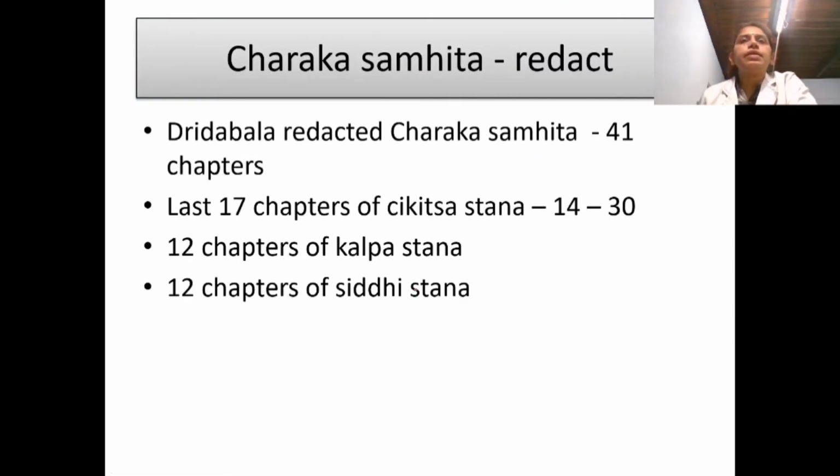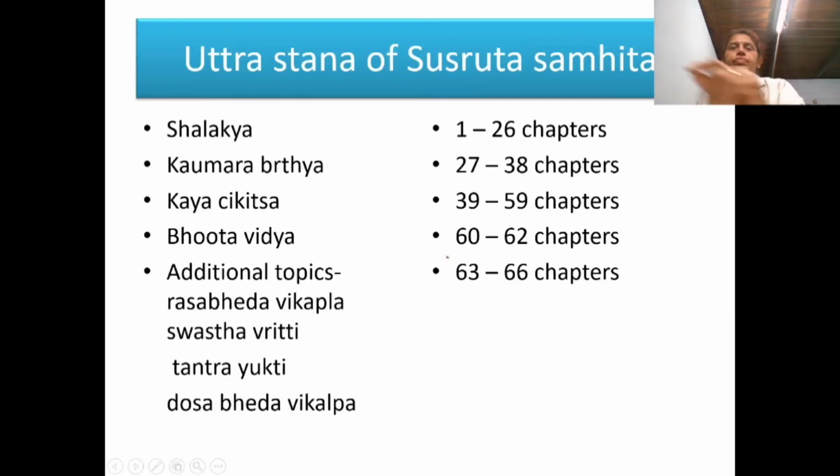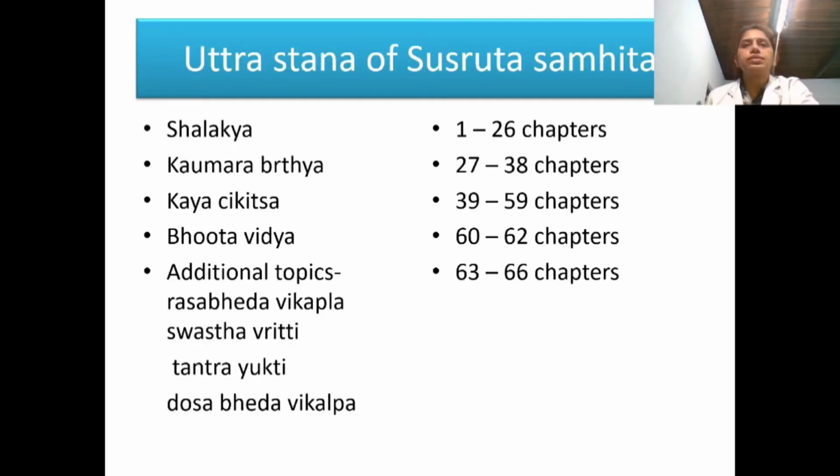Then the redacted portions of Charaka Samhita, I told 41 chapters redacted. Among these, 14 to 30 of the Chikitsasthana, the last 17 chapters, 12 chapters of Kalpasthana, 12 chapters of Siddhisthana. And coming to Susruta Samhita, Uttarasthana, I told 66 chapters are there.